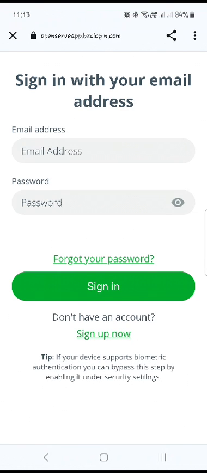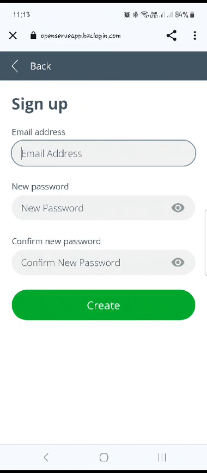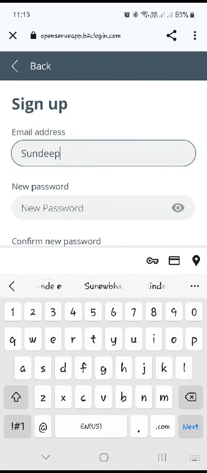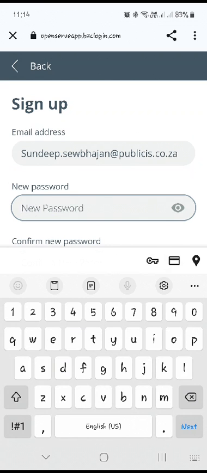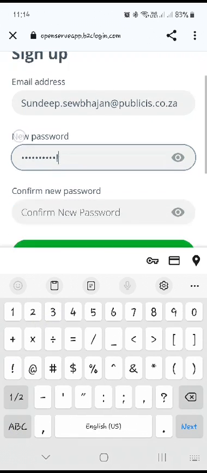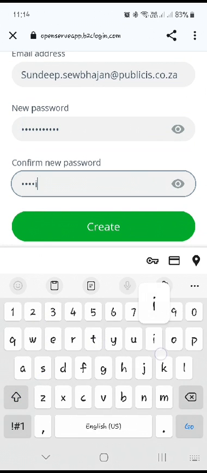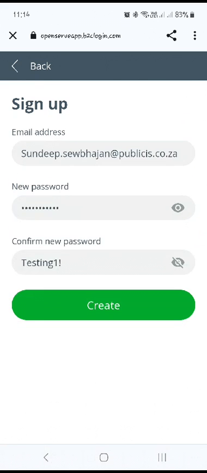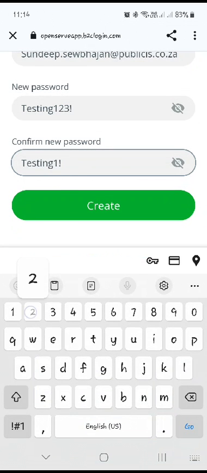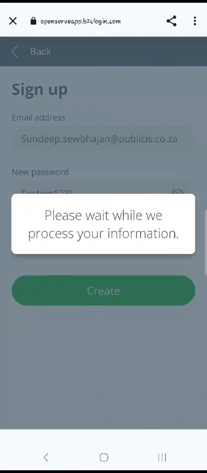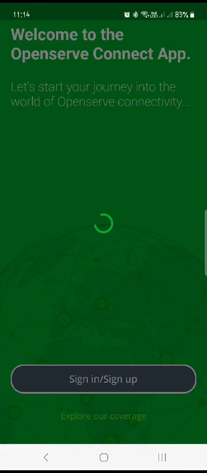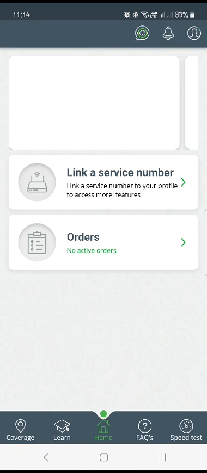Now, if you haven't signed up already, you're going to have to create an account, which is very simple. Sign up now. Enter your email address and enter a password. The password has to have a number, a capital, and a funny letter. Then you just create. Done. You created an account and now it automatically signs you up.